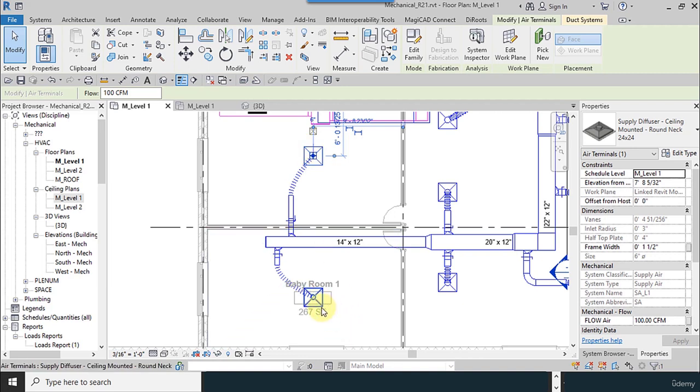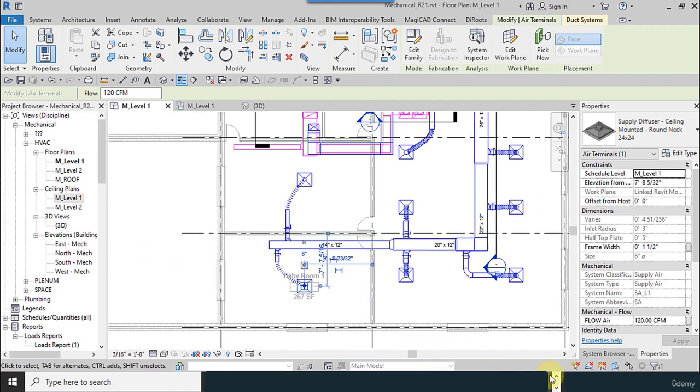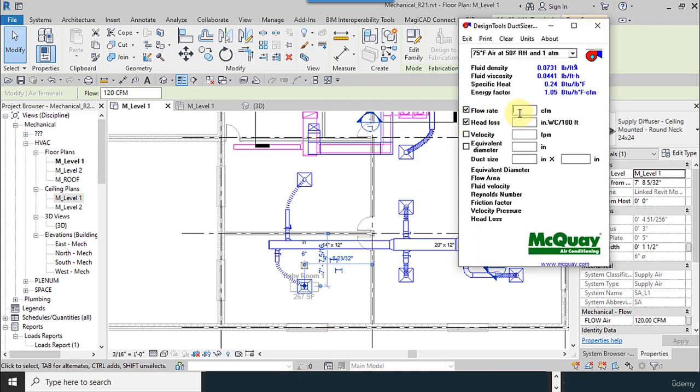Okay. So we have 100 CFM here, 120 here, total 220 CFMs. And estimately 80% of this amount is about, so I subtract the 20% of this amount, estimately 190, a little higher than that.